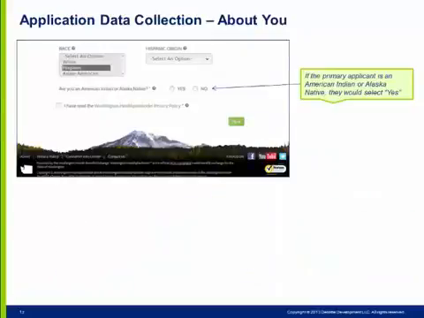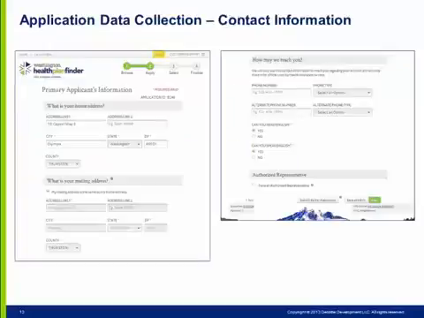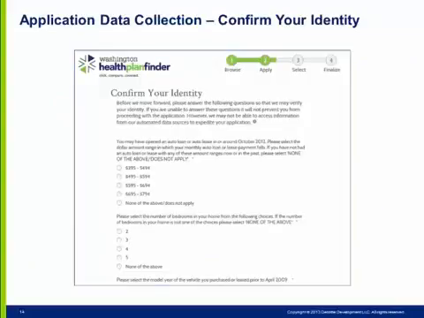This section of the screen allows the individual to indicate whether or not they are an American Indian or Alaska Native. This screen also allows the applicant to complete race and ethnicity items as well as read and attest to the Washington Healthplanfinder privacy policy. The system will next ask the primary applicant to provide a series of contact information from addresses to phone numbers as well as language preferences. The address provided here will later be used to verify Washington State residency, which is an eligibility requirement for coverage on Healthplanfinder. The system will next ask the primary applicant to confirm their identity and answer a number of questions that are attached to the primary applicant's person ID.